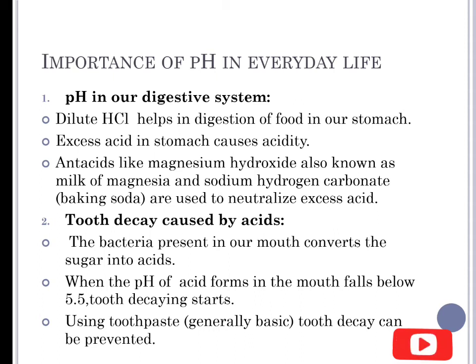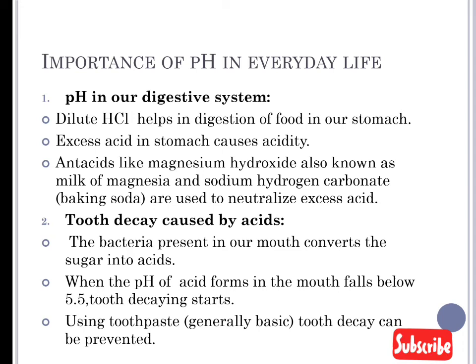When this acid becomes excess in our stomach, it causes acidity. How can we get relief from this acidity? In that case we have to take antacids, like magnesium hydroxide, which is also known as milk of magnesia, and sodium hydrogen carbonate, which is known as baking soda. These two antacids help to neutralize the excess acid.